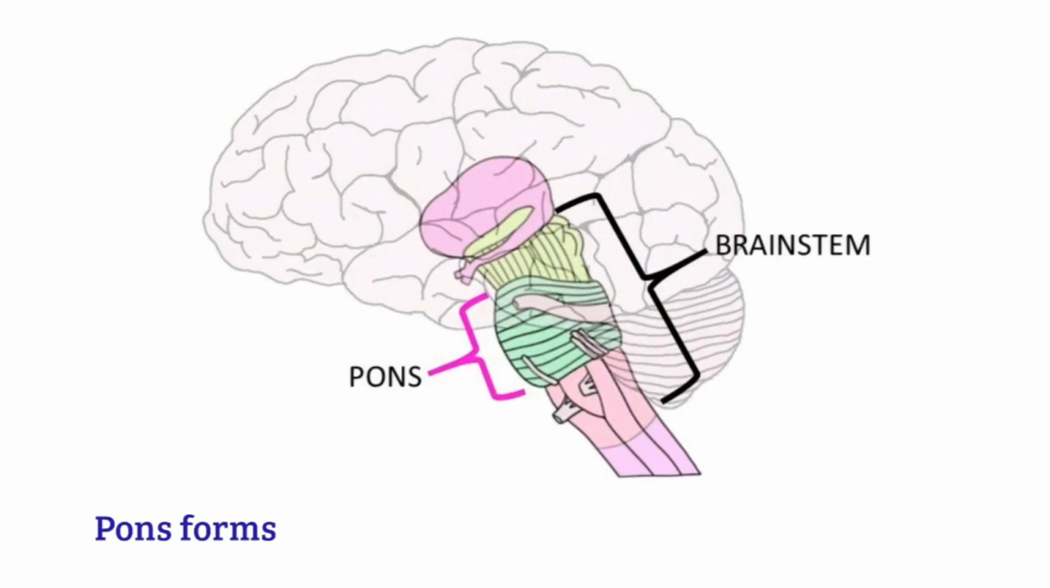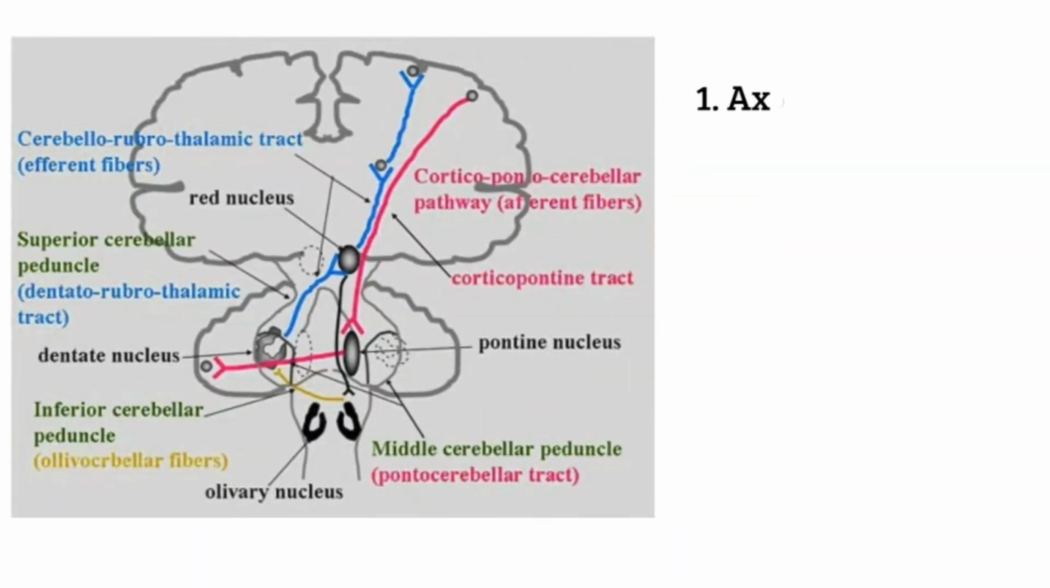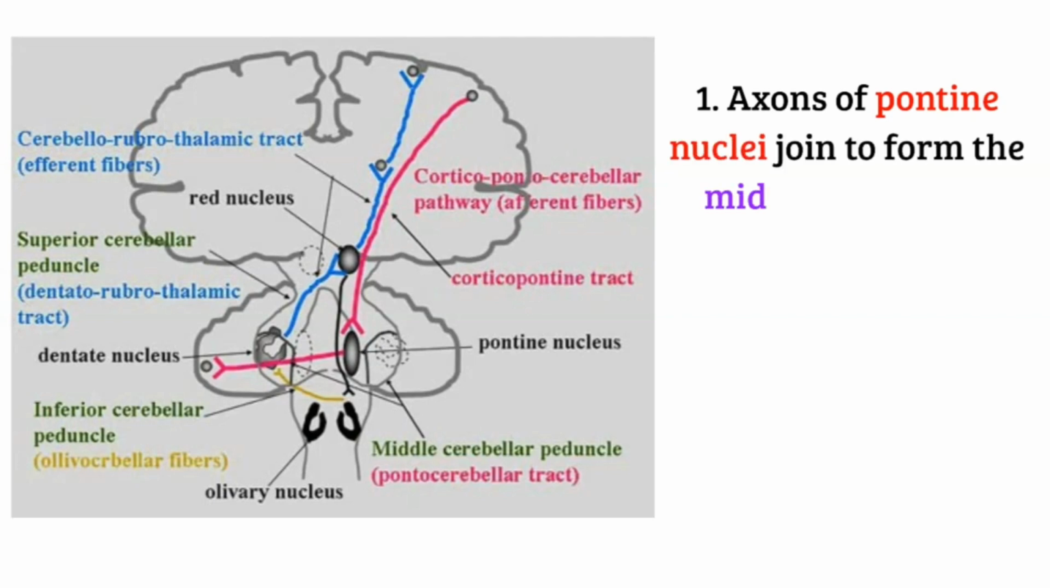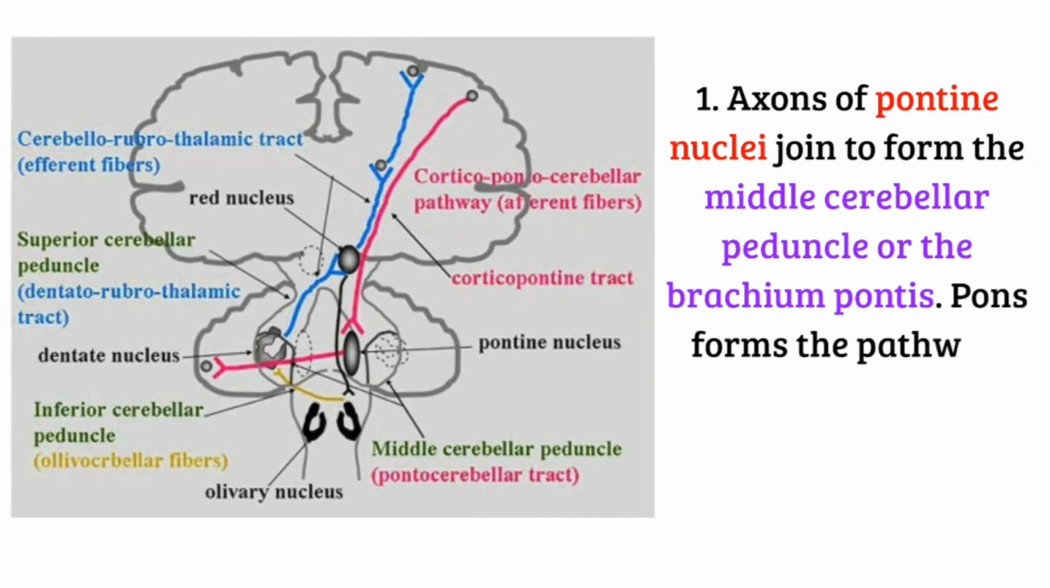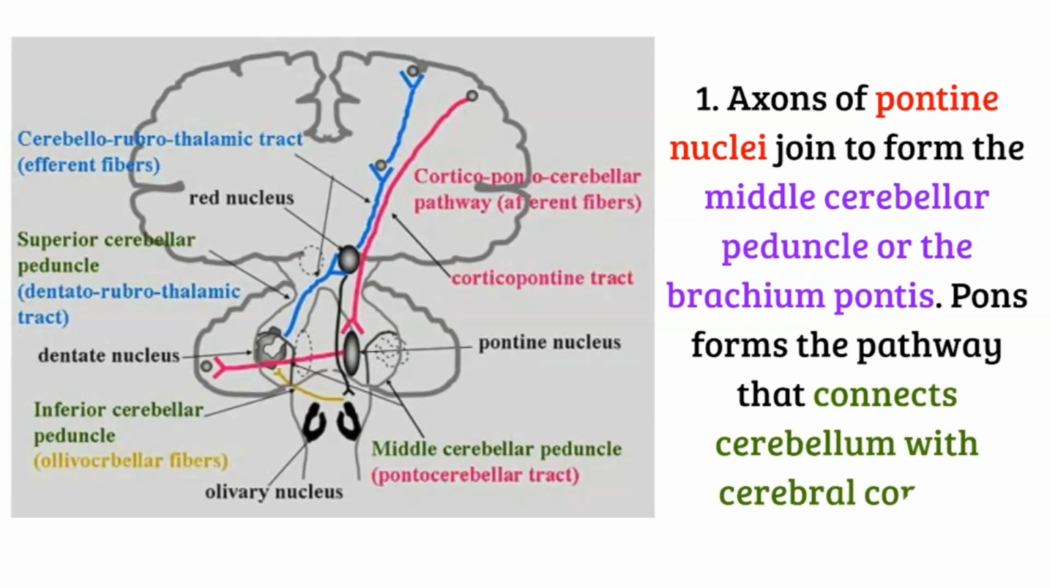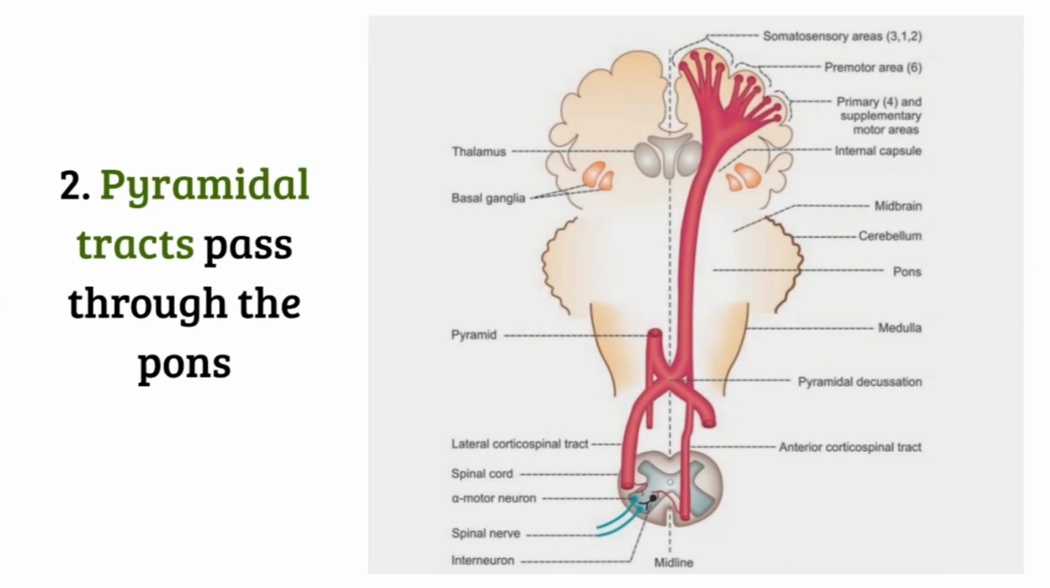Now we will consider the pons, which forms a bridge between medulla and midbrain. Axons of pontine nuclei join to form the middle cerebellar peduncle or the brachium pontis. Pons forms the pathway that connects the cerebellum with the cerebral cortex. Pyramidal tracts pass through the pons.